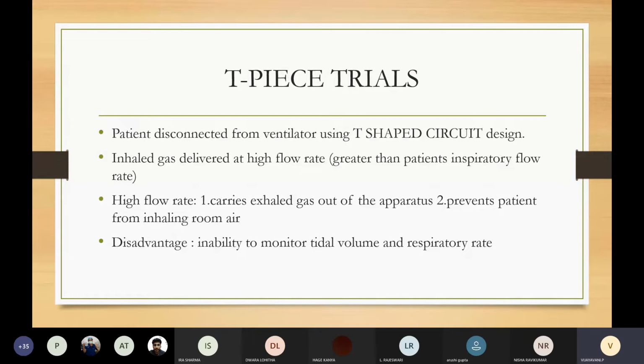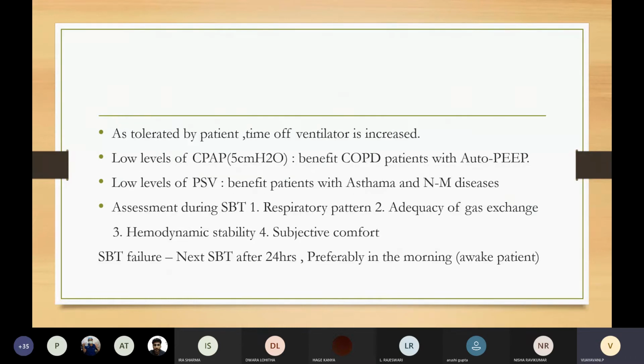Coming to T-piece trials. Here the patient is disconnected from the ventilator using a T-shaped circuit design. The inhaled gas is delivered at a high flow rate greater than the patient's inspiratory flow rate. This high flow rate will carry the exhaled gas out of the apparatus, thereby preventing rebreathing of expired air, and it also prevents the patient from inhaling room air. One of the disadvantages of the T-piece trial is that it is not possible for us to monitor the tidal volume and the respiratory rate generated by the patient. As tolerated by the patient, time off the ventilator is increased.